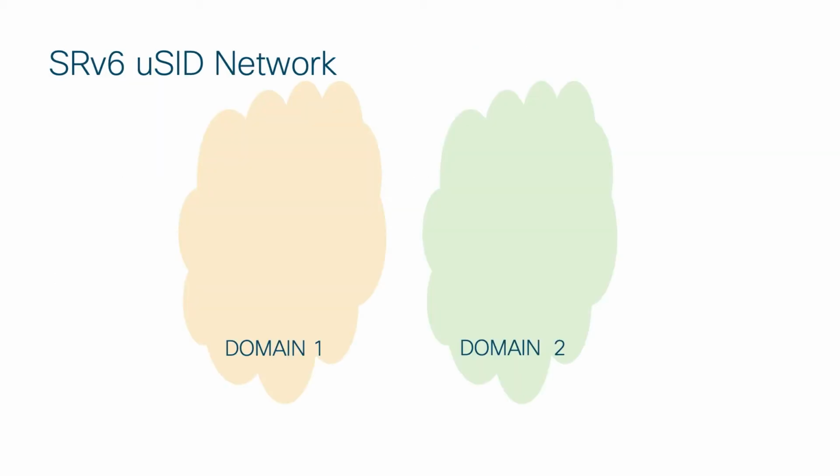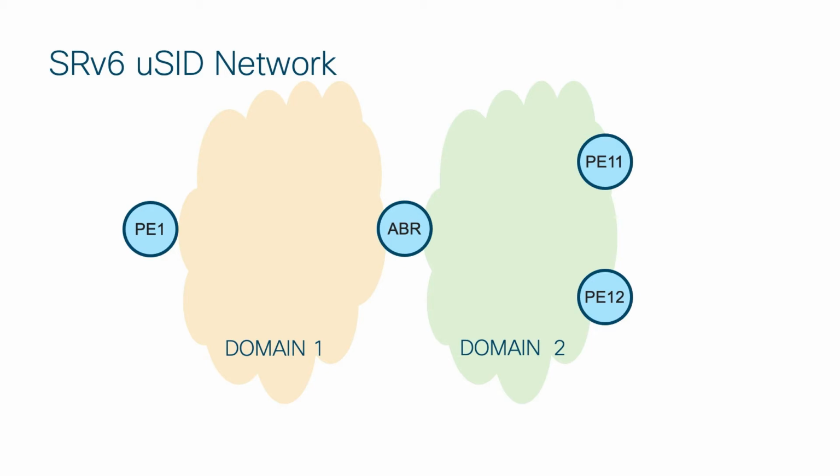In our demonstration network, we have two ISIS domains. It is not really important whether these domains are part of a single ISIS process, like levels, or totally two independent different ISIS processes. On the left-hand side, we have ingress PE, and on the right-hand side, we have two redundant egress PEs. Domains are connected by the ABR router, which is responsible for the propagation of locators between domains.